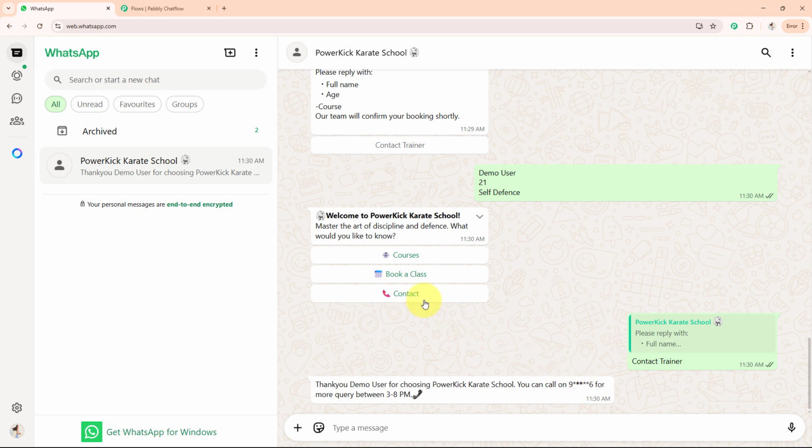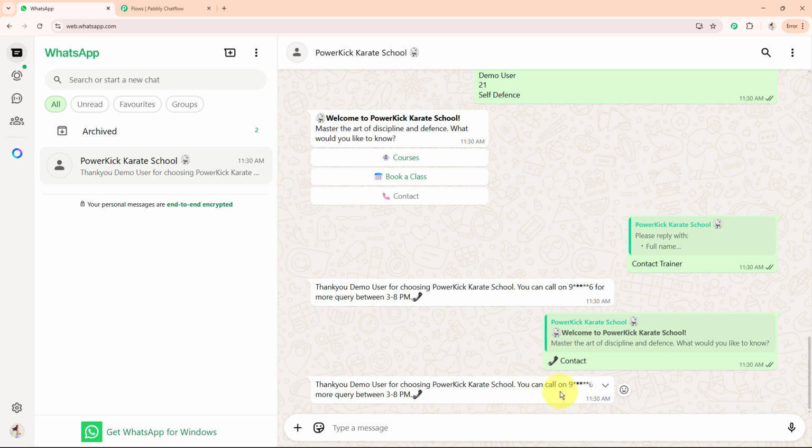Now just in case I directly want to contact them, I'll go on this contact option, and as you can see, I got the contact number with a thank you note mentioning my name. So similarly, if you also own a karate school business, you can create this WhatsApp chatbot in just a few easy steps. Let me tell you how.